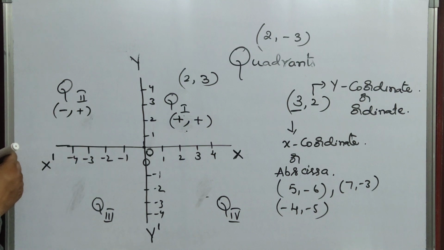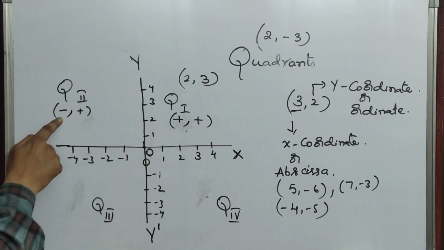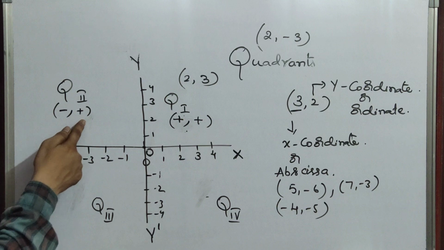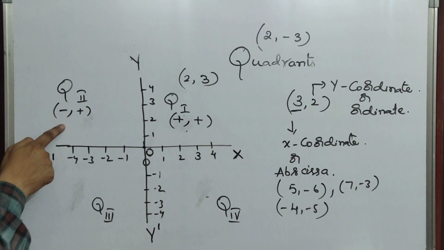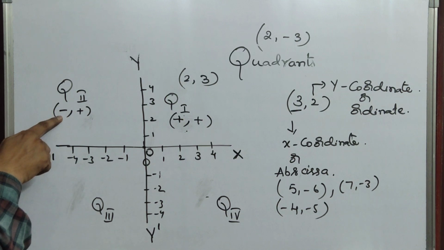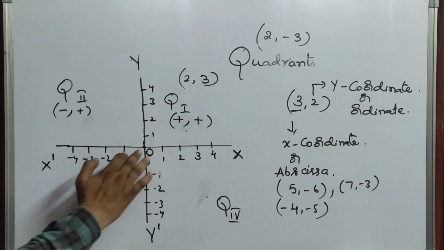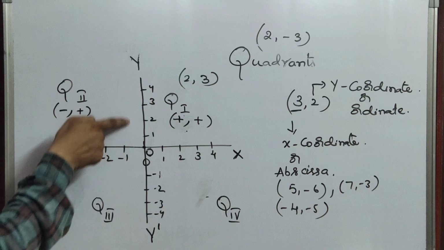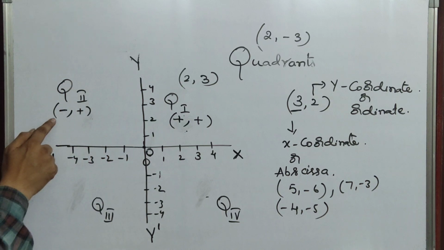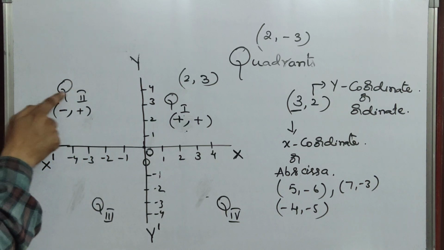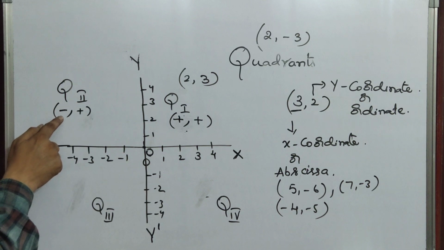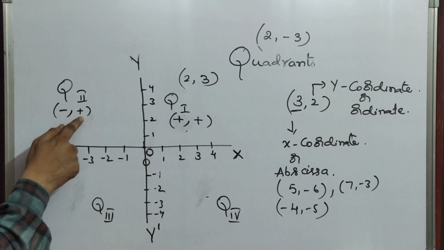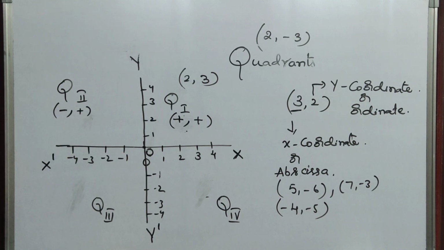That means here the coordinates, one is negative and another is positive. Which is negative? The x coordinate is negative. How will you identify that the x coordinate is negative? Because here on the left side, x coordinates are negative whereas y coordinates are positive. So like that you can identify quadrant 2. In quadrant 2 the x coordinate will be negative and the y coordinate will be positive.